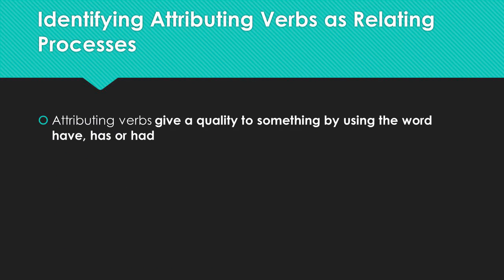Attributing verbs are quite simple to work out usually. Attributing verbs, remember, give a quality to something by using the word have or has or had. That's all you need to know. If you've got the words has or have or had, then you've probably got an attributing verb. So in this example, I have 2 friends on the mission. Have is telling us I has the quality of having 2 friends.